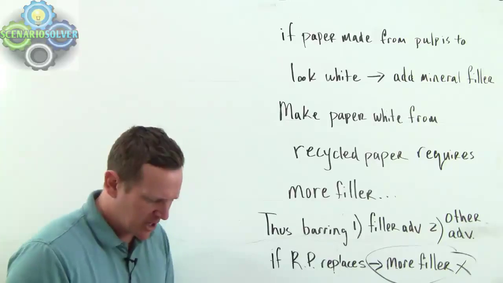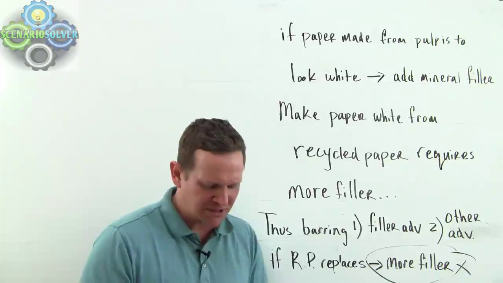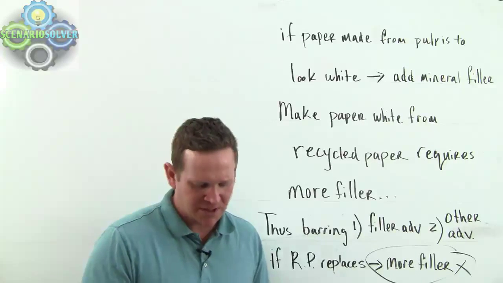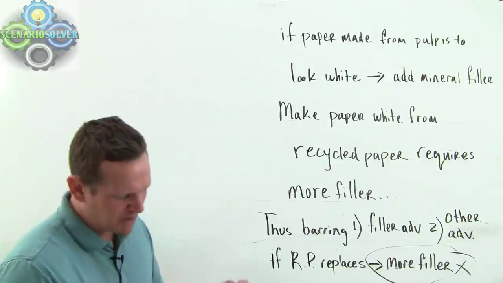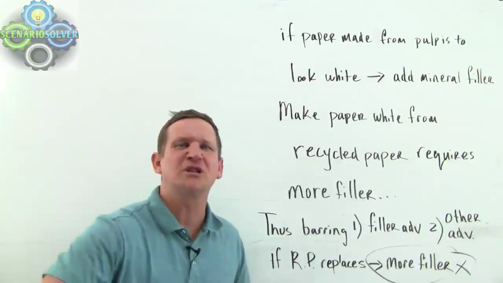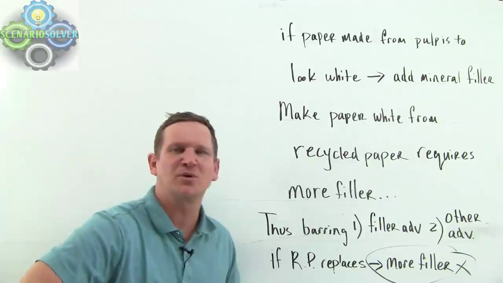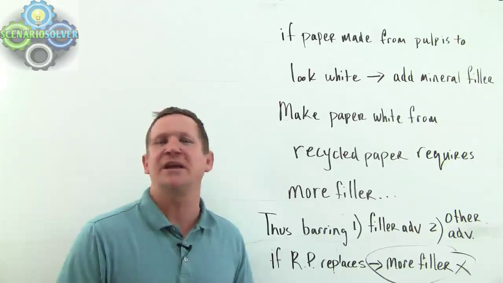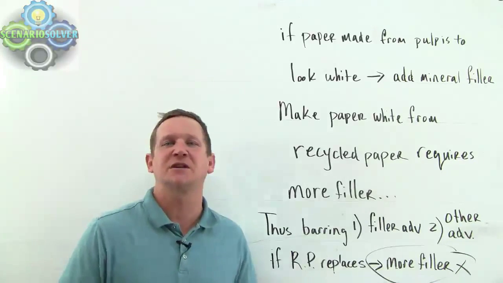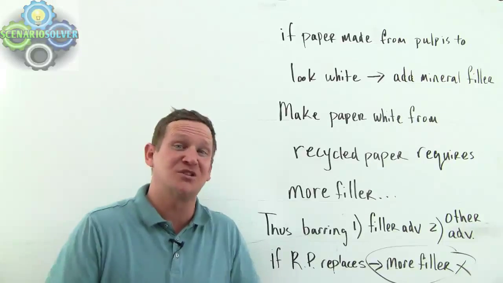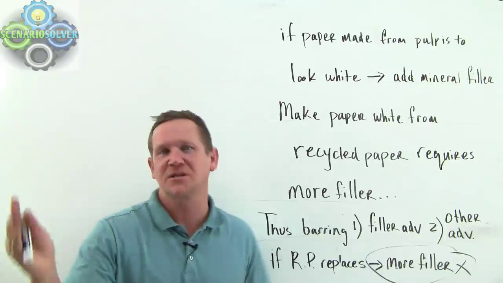Let's go to D, though. Beyond a certain limit, increasing the amount of filler added to paper pulp does not increase the whiteness of the paper made from the pulp. So if I was to eliminate that assumption, I could say, you just keep adding more of this mineral, and it gets whiter and whiter. There's no limit. It could get so white that it's unbelievable. Does that destroy the argument? Not at all. It just says these things get more white.